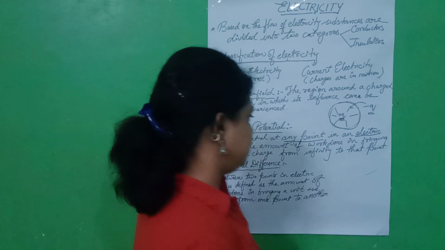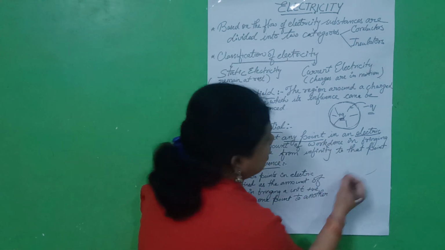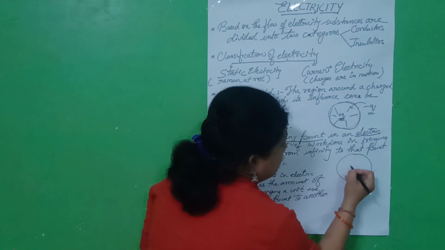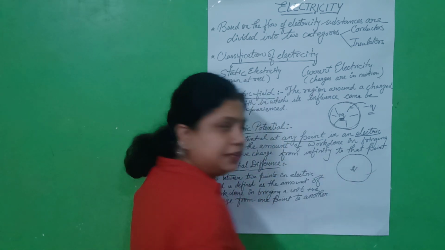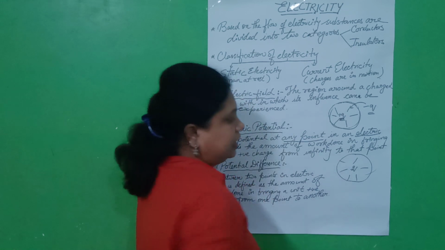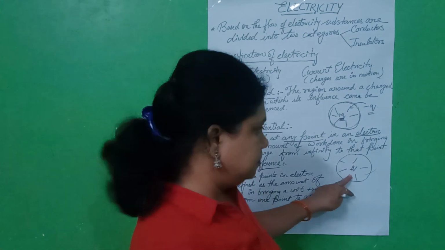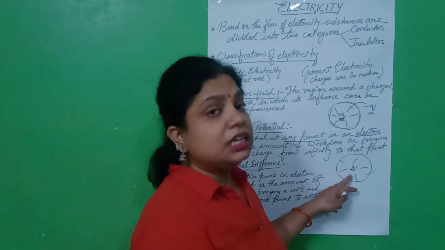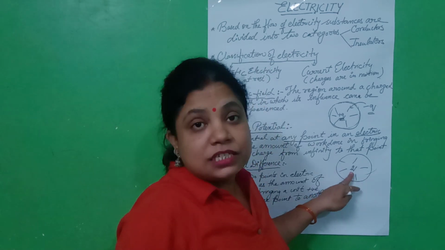Clear? Now let's see. Suppose here, this is a plus q charge. And this is the region of the electric field of this charge body. At infinity means it is too far from this charge body.